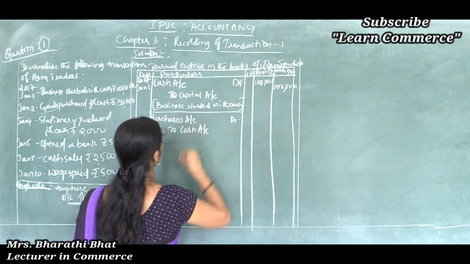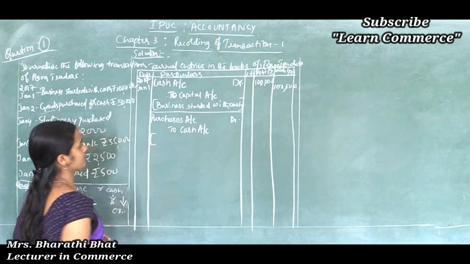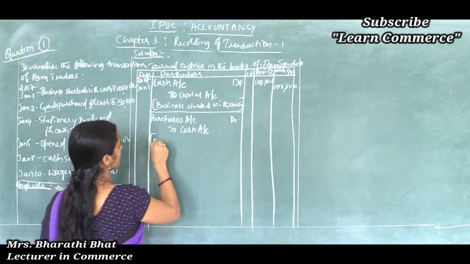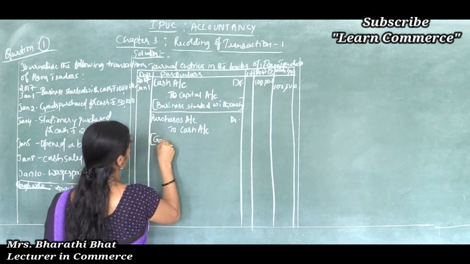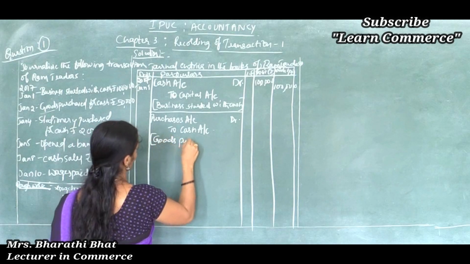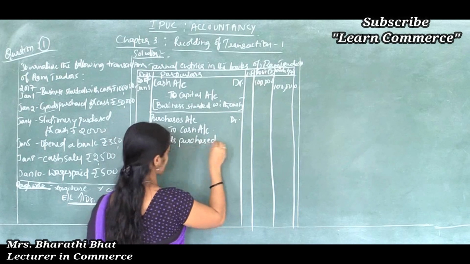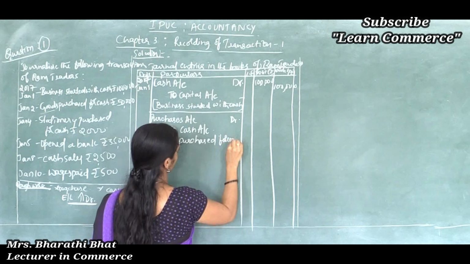To Cash Account, we should leave this much space. Immediately after passing the entry we should write the narration, goods purchased for cash.